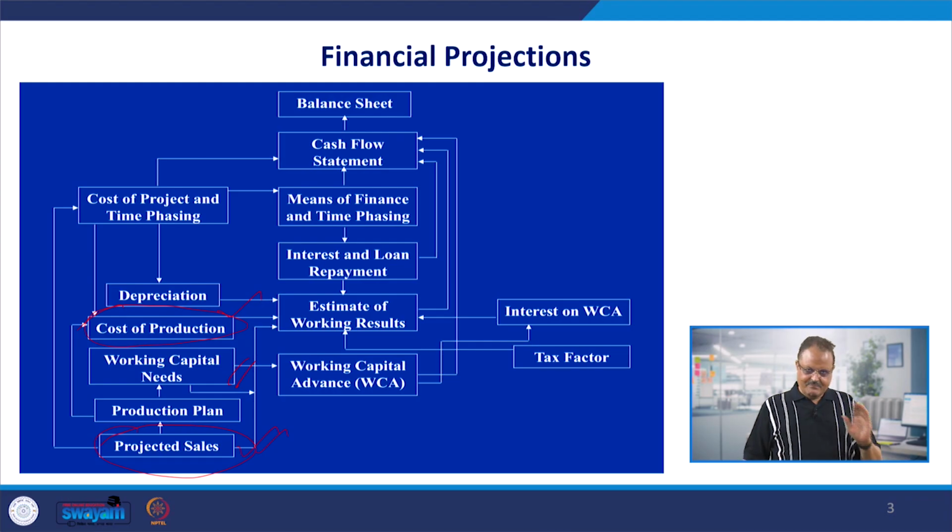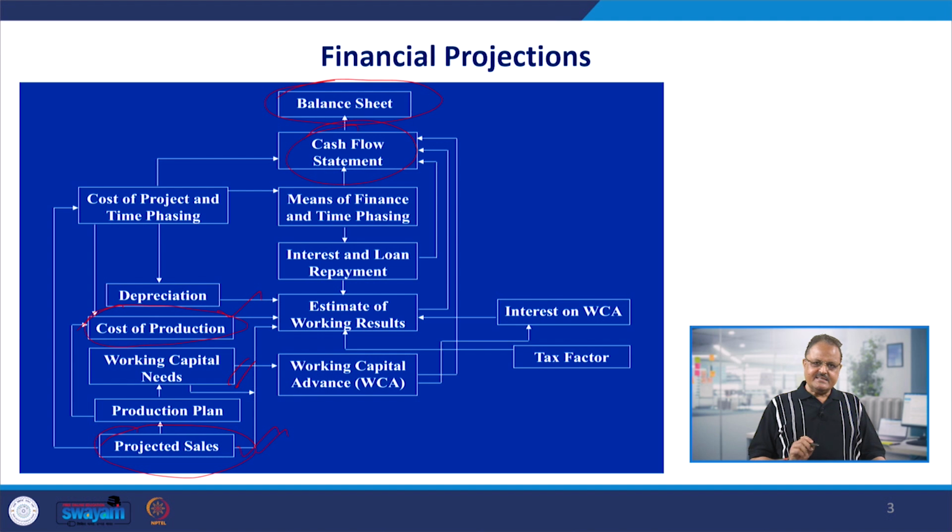After that, once we have the profit idea from the projected profit and loss account, then we will be preparing the cash flow statement also. The cash flow statement will talk about the cashability of the profits, or the cash position of the firm. The third statement is the balance sheet, which is the ultimate and the last statement in the financial projections, and that is going to tell us about the financial position of the firm, that assets and liabilities are equal to each other, and the firm presents a balanced view.